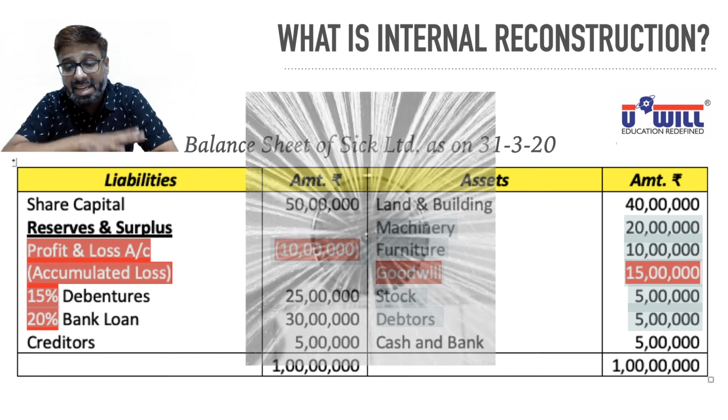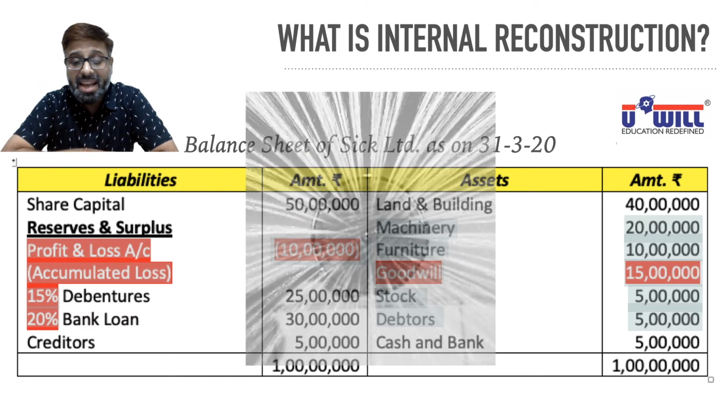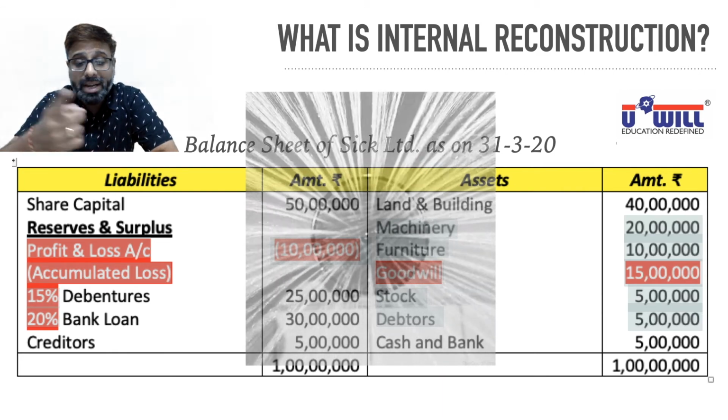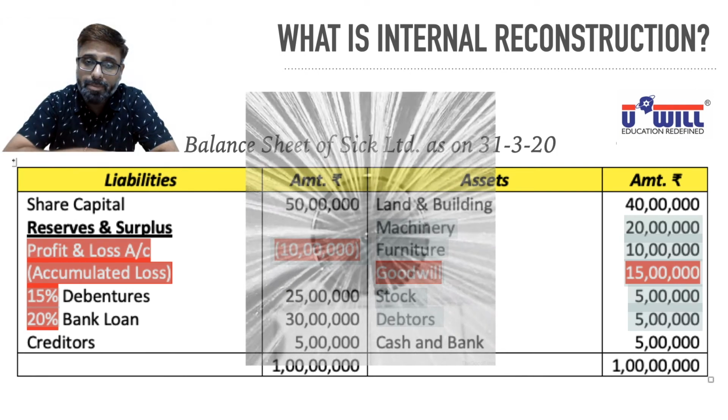So 10 lakhs will be sacrificed by them. Bank loan, we will say instead of 30 lakhs we will be able to pay you only 25 lakhs. 5 lakhs will be sacrificed by them. This is how 35 lakhs can be sacrificed. Major chunk 20 lakhs by shareholders, then 10 lakhs by debentures or bank loan, any of the two, and 5 lakhs by the other one.